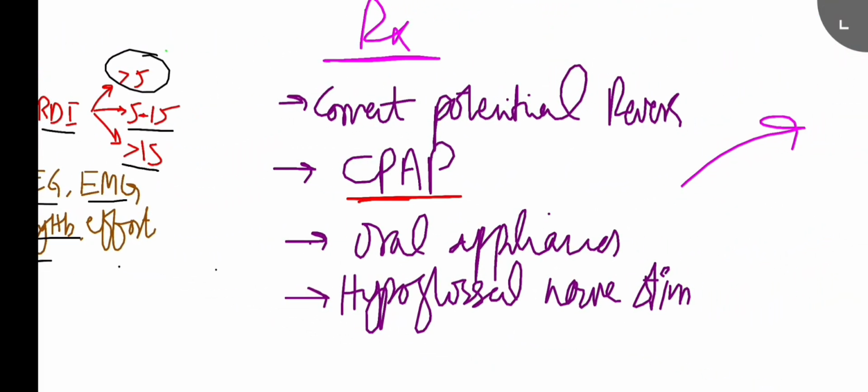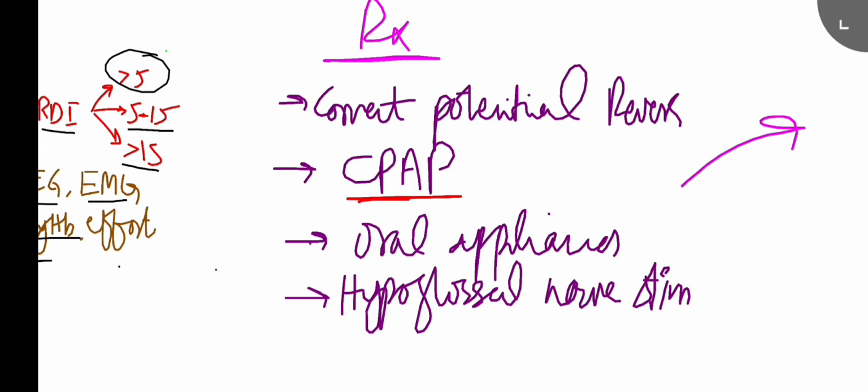Now, what is the treatment? That is important. If there is a potential correctable, reversible cause, go for that. And the treatment is different, it depends. We individualize the treatment. It must be highly individualized, with special attention to correcting the potential reversible exacerbating factors. So CPAP, that is positive airway pressure, is the choice here. So go for the CPAP.